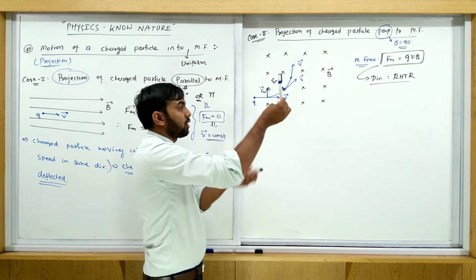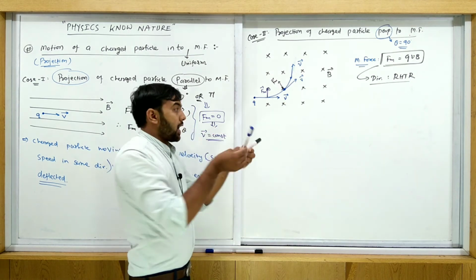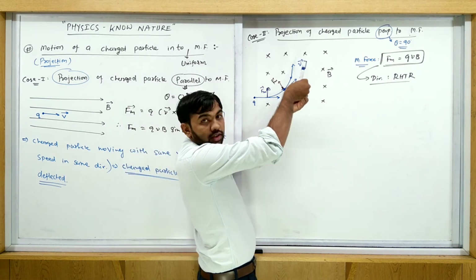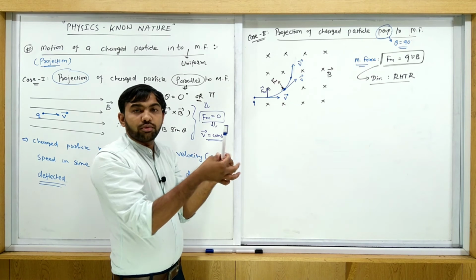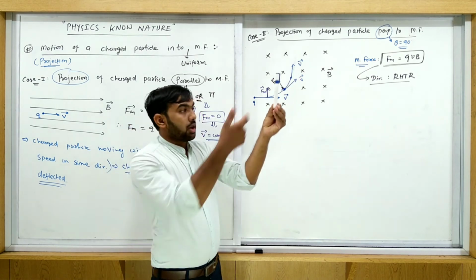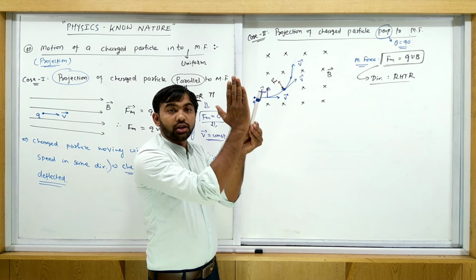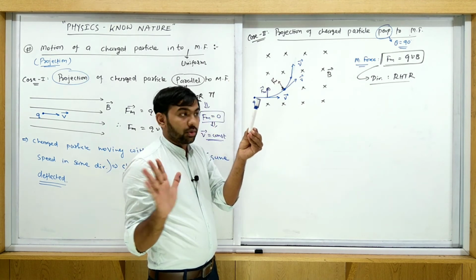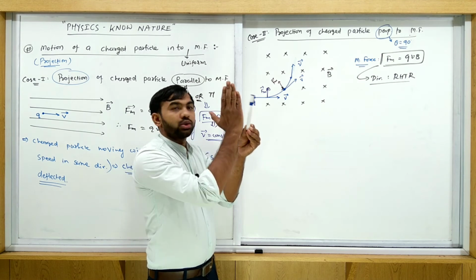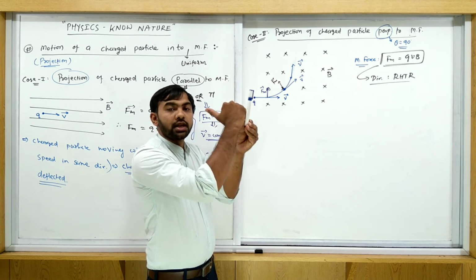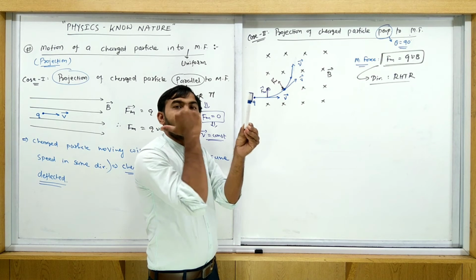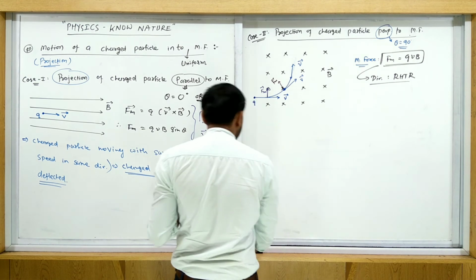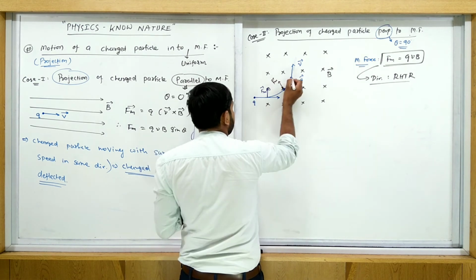So velocity is this one, magnetic field is this one, again this one. See, this charged particle's initial situation, this one, this one, again this, somewhere here. Again find the direction of magnetic force in this situation. Magnetic field, velocity, parallel to the velocity, curl your fingers. So the force is this one. Use the right hand thumb rule. Arrange your right hand parallel to the velocity, curl your fingers towards B. So the thumb is here. This is the direction of magnetic force. Right now the direction of magnetic force is this one.